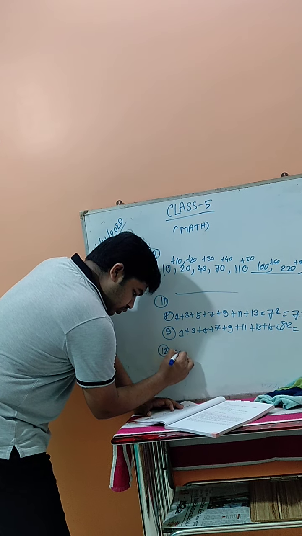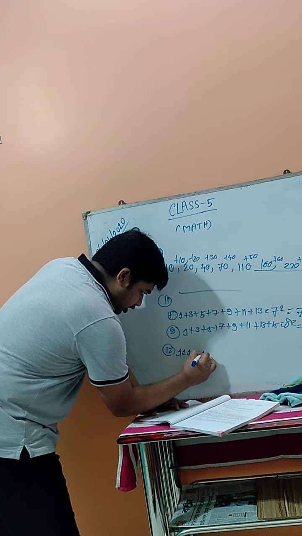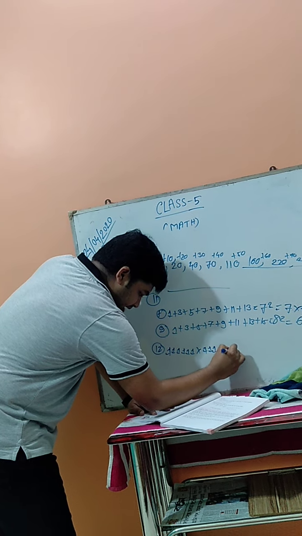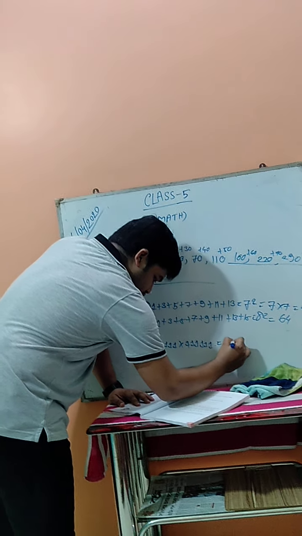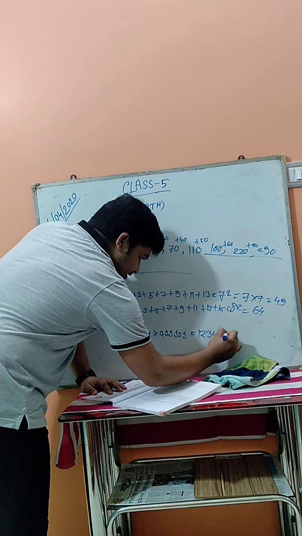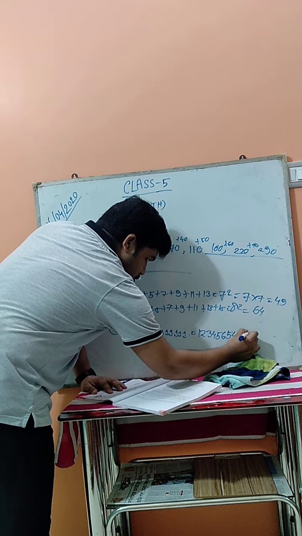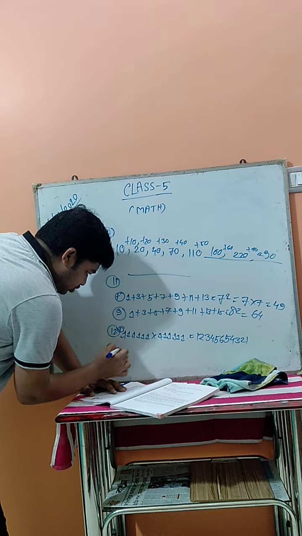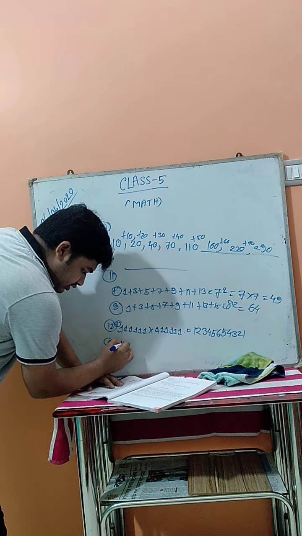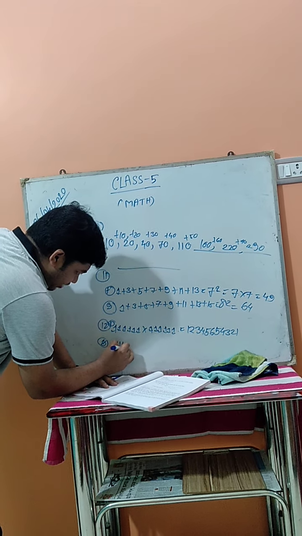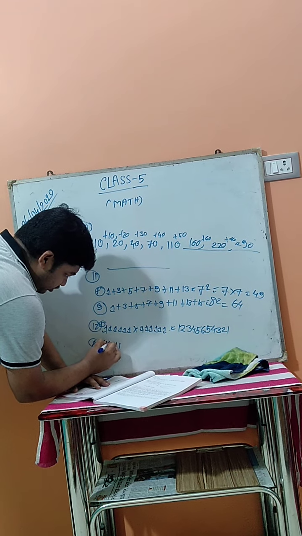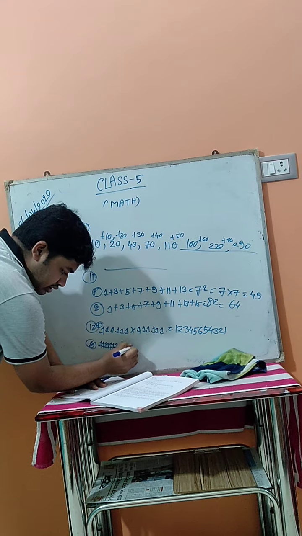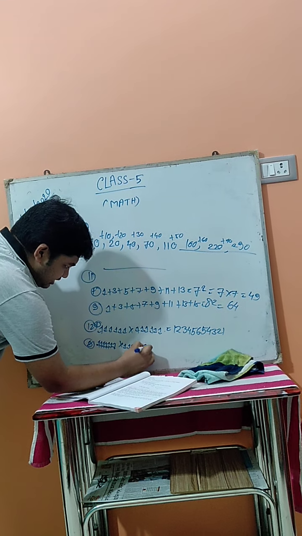Now the last one, number 12, also by this way only. Number F: 111111 multiply 111111 equals 12345654321. Again next number G also: 1234567 multiply 1234567. Here 1234567 you have to write, 1234567 multiplied with the same.